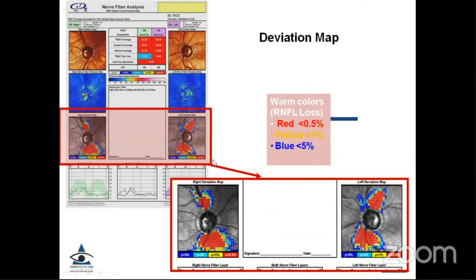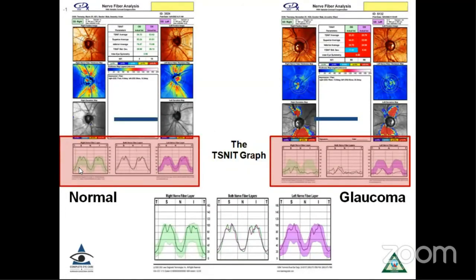The other important area is the deviation map, which again is color coded. In this, the red means nerve fiber layer loss. So in the thickness map, red means a thicker nerve fiber layer, while in the deviation map, the red color means nerve fiber layer loss. And again, you have the TSNIT curves, which give you the comparison of both eyes along with the overlay on the normative database.